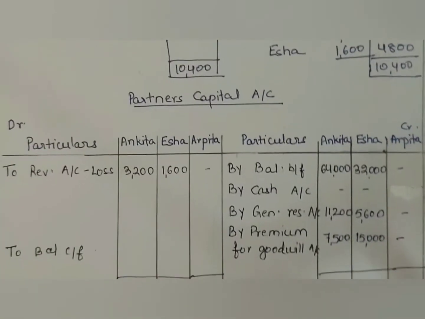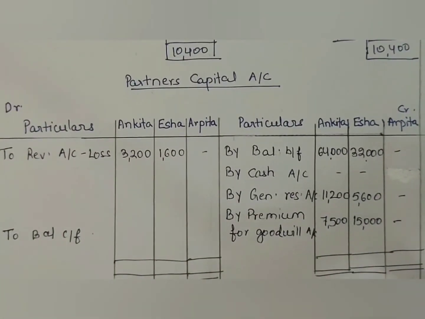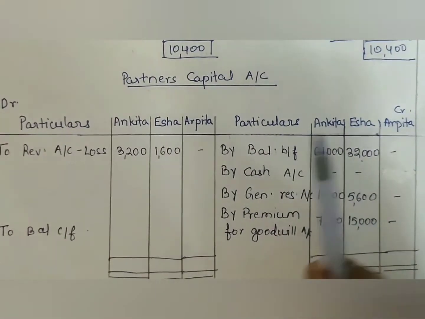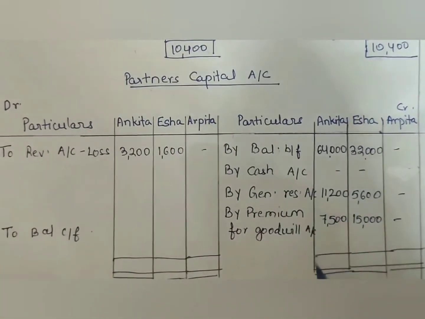Now all the adjustments have been made, so we can close the old partners' capital accounts in order to find out the adjusted capital of the old partners, that means the adjusted capital of Ankita and of Isha. First let's close Ankita's capital account.